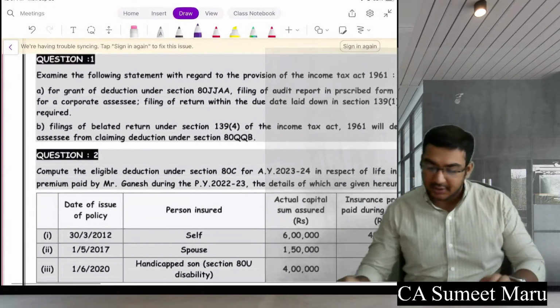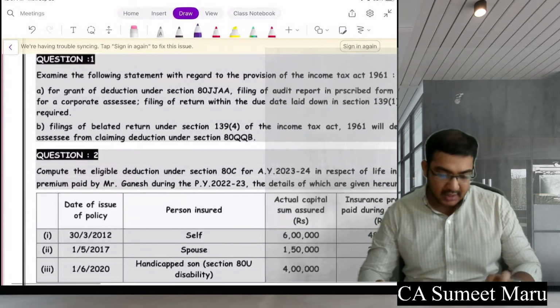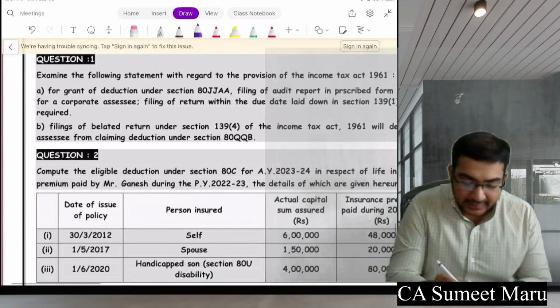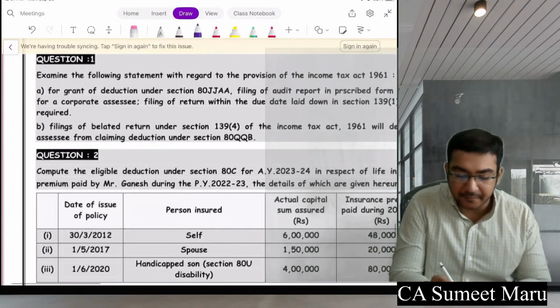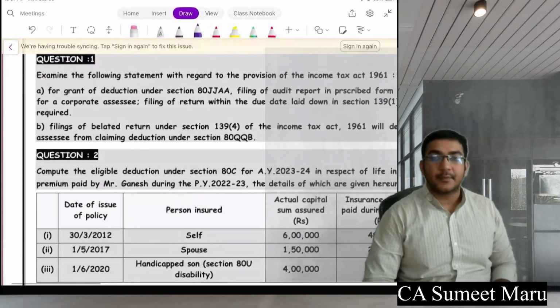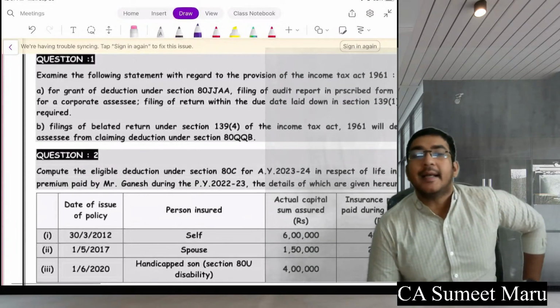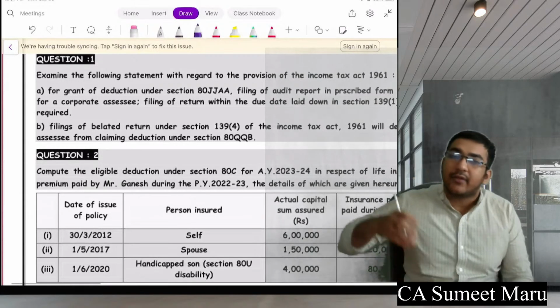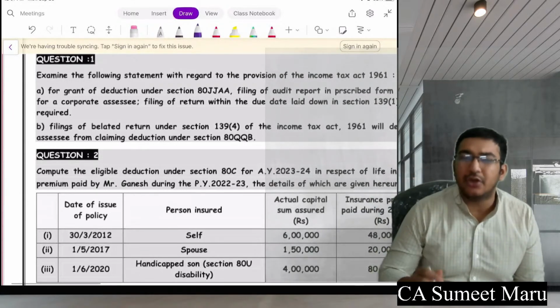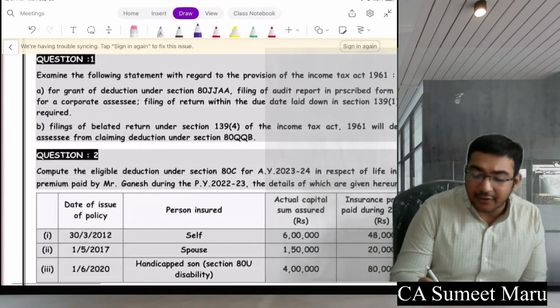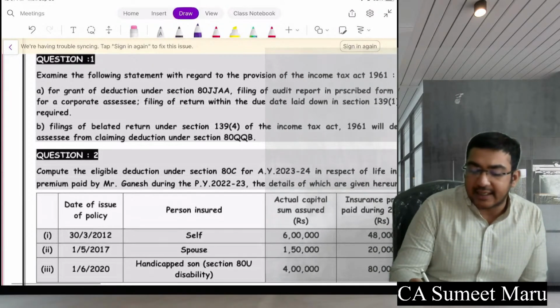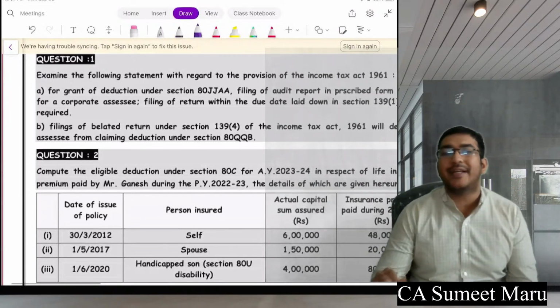The next section is section 80E. So E is for education. This you can remember right away. If you take a loan for your education, you get the interest deduction from the time when you start paying. Education loans are scheduled in such a way that, say now you are in first year, then you will go to second, third year, so obviously in these years you don't have any income.